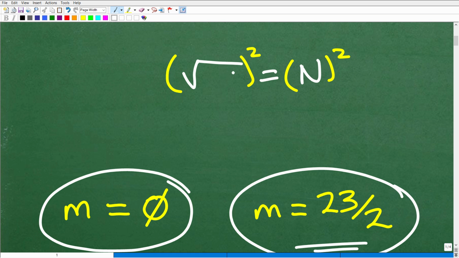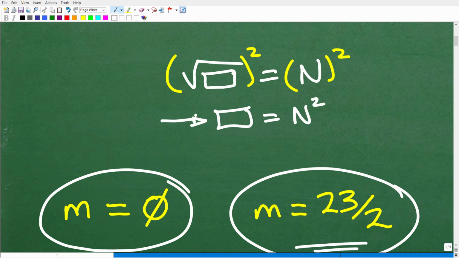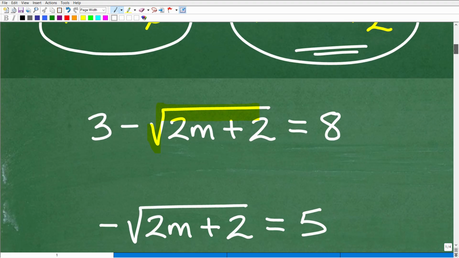And then we're going to be left with whatever is inside that square root equal to that number squared, and then we can just solve that remaining equation. And it's very, very critical that we check our answers to this equation for extraneous solutions. Okay, so that's one aspect to this problem that we're going to be talking about, but there's an even more critical aspect that confuses students. But in general, this is the approach that we need to take. So let's get into that right now.